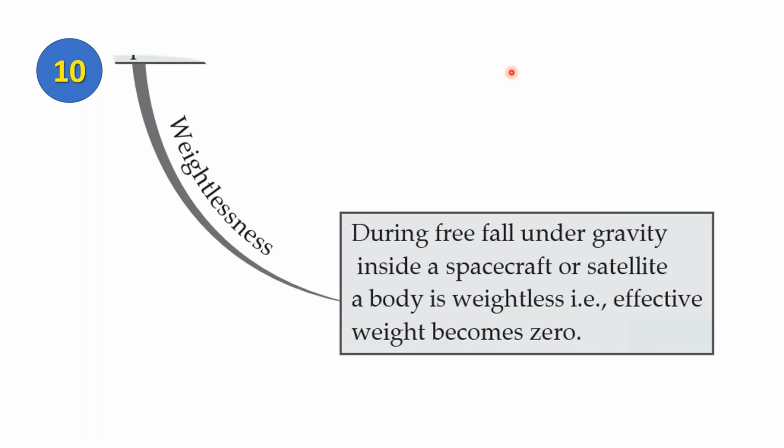However, as the surface of the object and the body are moving down at the same speed during free fall, they don't even measure the normal reaction. There is no normal reaction. Therefore, the body is effectively weightless.